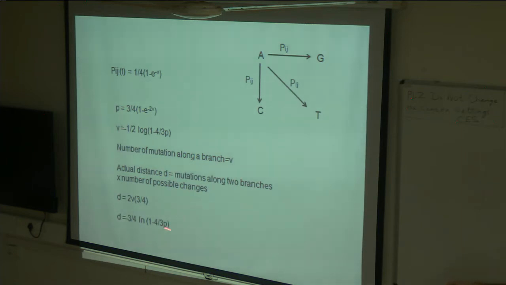So you plug in your p distance in this substitution model, and it will calculate the actual distance for your data set between different taxa. So this is your Jukes-Cantor model of evolution. This is the most basic model to understand the idea behind the models of sequence evolution.